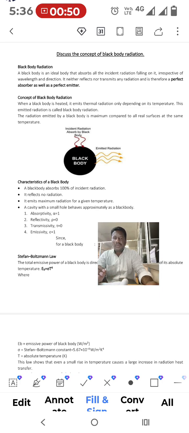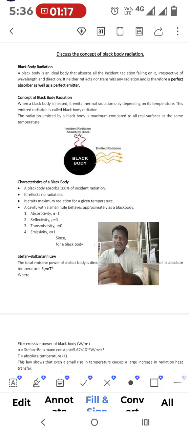When the black body is heated, it emits thermal radiations depending on the temperature. So this emitted radiation is called black body radiation. The radiation emitted by a black body is maximum compared to real surfaces at the same temperature. Okay, the radiation emitted by the black body is maximum when compared with real surfaces for the same temperature limits.